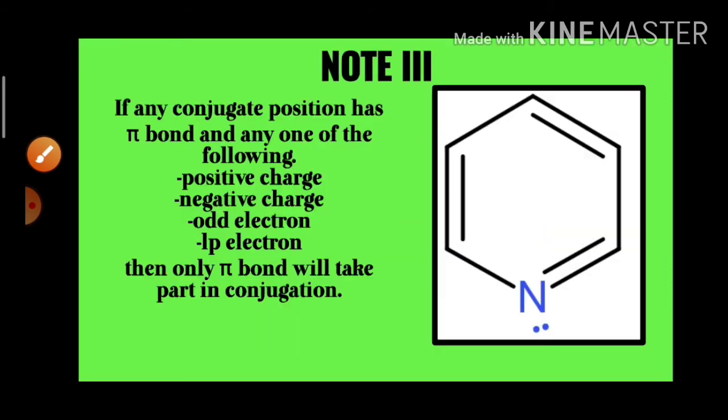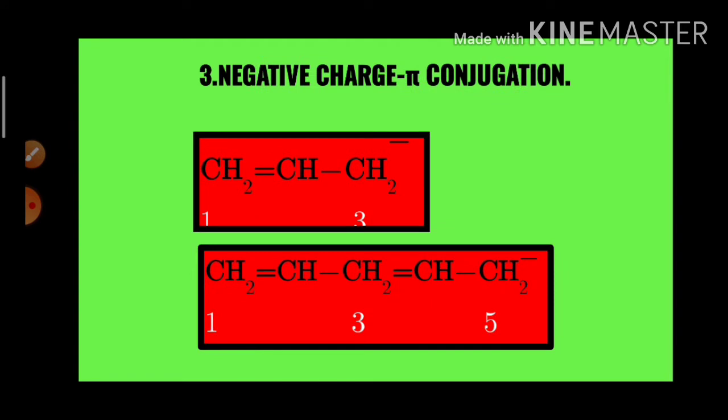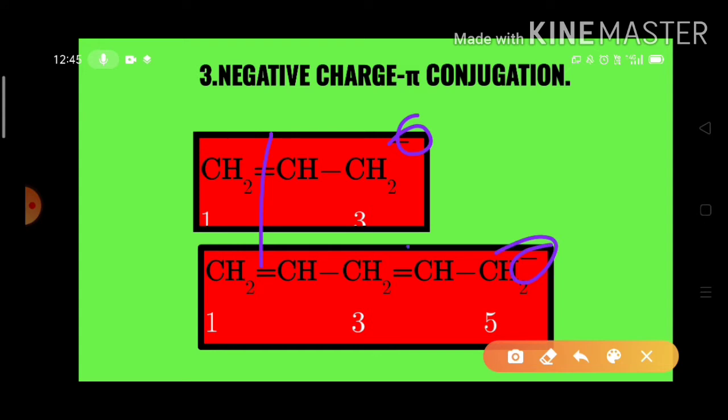Now we go for the third type of the conjugation, that is the negative charge and pi conjugation. Look here, my dears, this is a negative charge, and this is a pi bond. Both of these are separated by a single sigma bond. Such a situation is known as the negative charge pi conjugation.